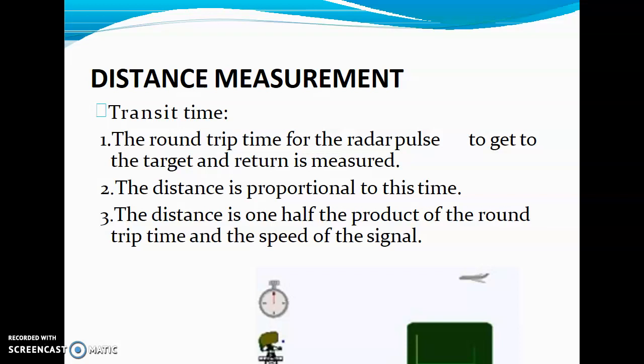The distance is 1/2 the product of the round trip time and the speed of a signal. This is very important now. The distance that is taken from the transit time is 1/2 the product of the round trip. When we talk about a round trip, it means from the transmit side towards the target and back from the target towards the transmitter. At that moment, the time taken will be half. The distance is 1/2 the part of that round trip.